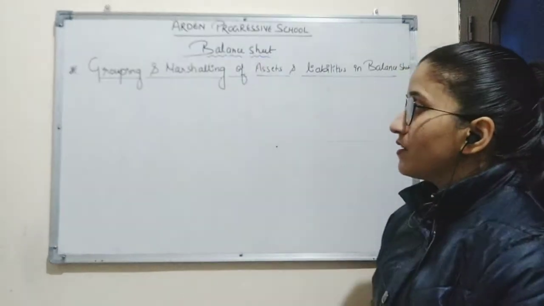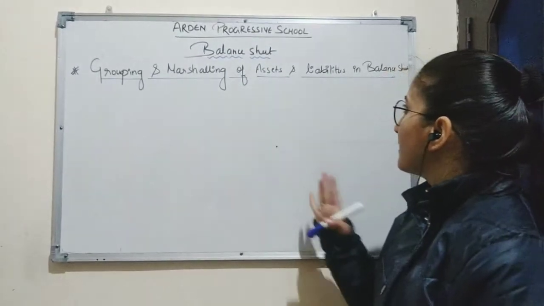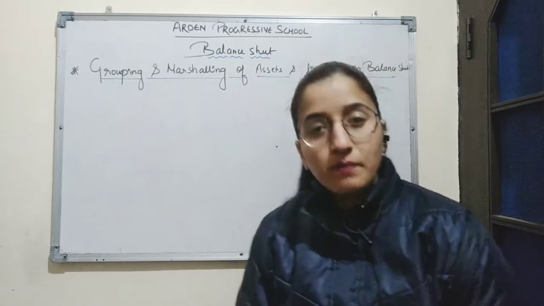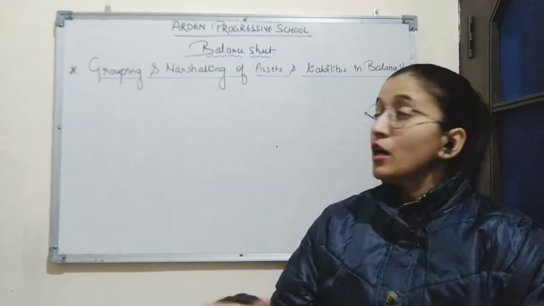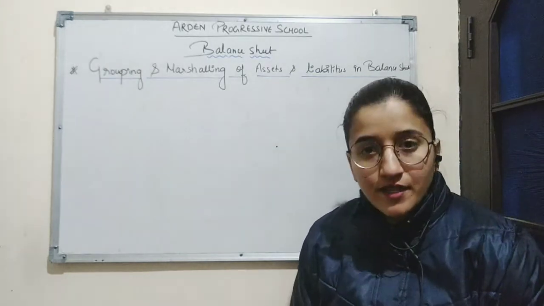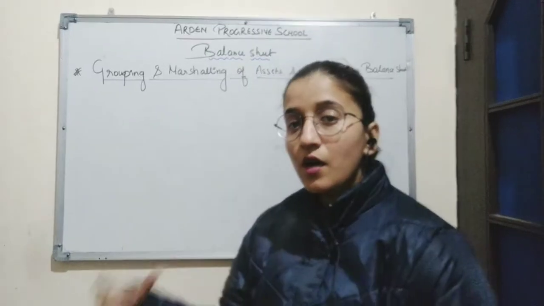So our next heading is grouping and marshalling of assets and liabilities in balance sheet. The assets and liabilities in balance sheet are grouped properly and they are presented in a particular order.